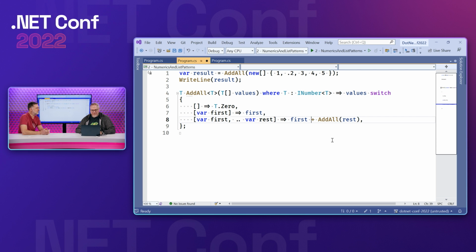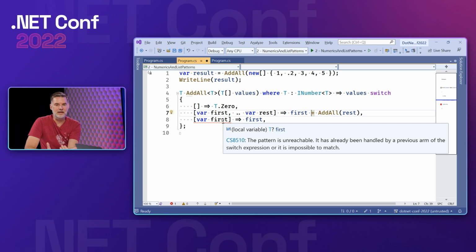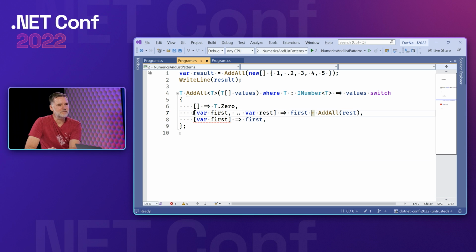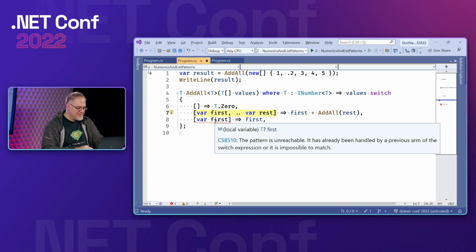Although one thing I bet you were just about to point out too is that it kind of feels like now we don't really need the second one, right? Yeah, if I look, let's try to swap them around and see what happens. Now we get an error saying we'll never get here. Right, because it's subsumed by the branch above. That's awesome, by the pattern above.